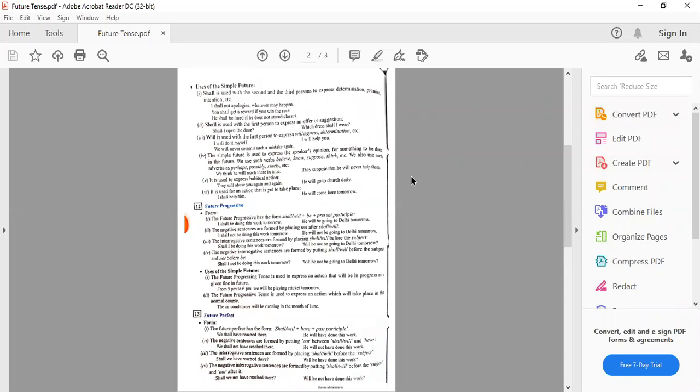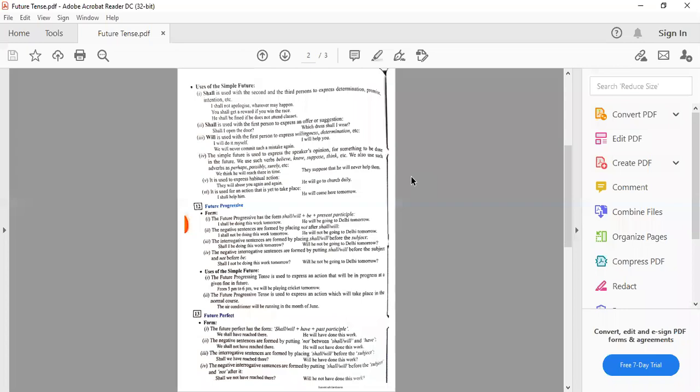Then coming to the second, that is future progressive tense, that means future continuous. The future progressive has the form will or shall plus be plus present participle. That means first form with ing. I shall be doing this work tomorrow. He will be going to Delhi tomorrow. The negative sentences are formed by placing not after shall or will. I shall not be doing this work tomorrow. He will not be going to Delhi tomorrow.